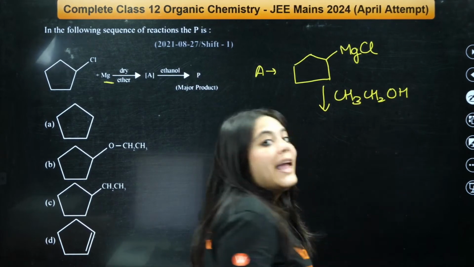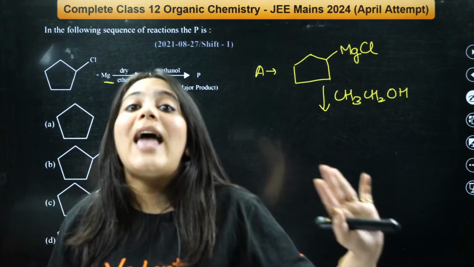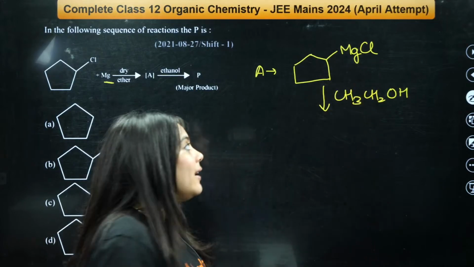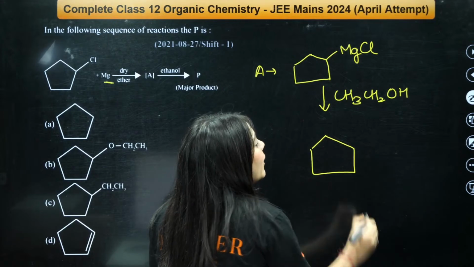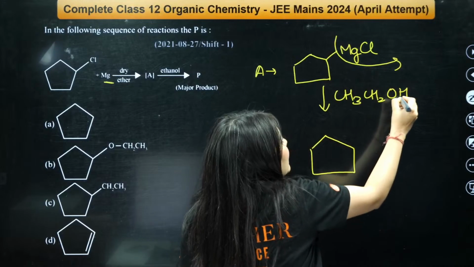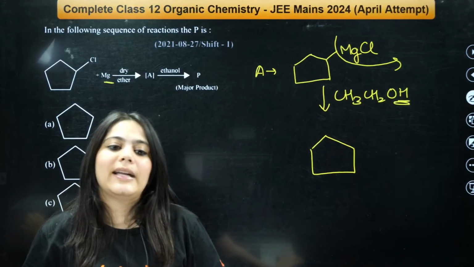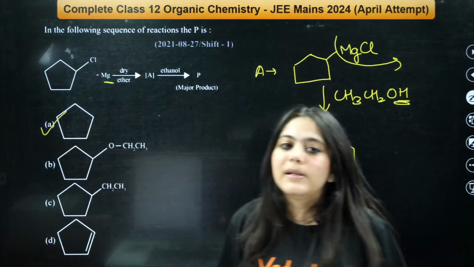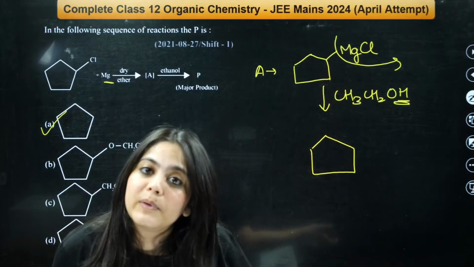CH3CH2OH. Okay, and we know with Grignard reagent, even very weak acids give away H plus very easily, right? So the final product formed will be a normal cyclopentane because this thing will be replaced by the hydrogen from here. That is it. That is the entire reaction. The correct answer is actually a simple cyclopentane, because with the Grignard reagent, what happens?